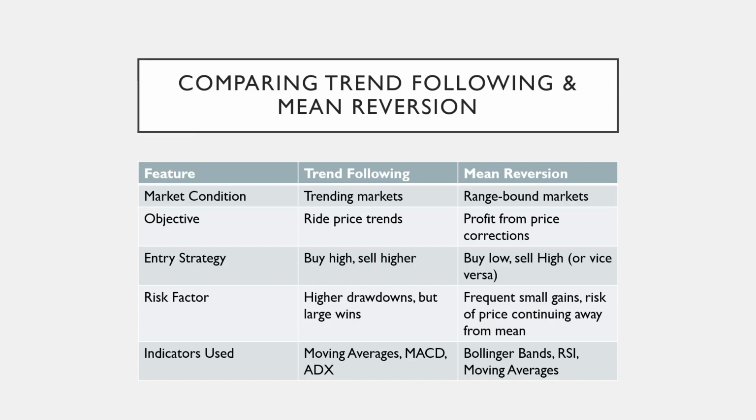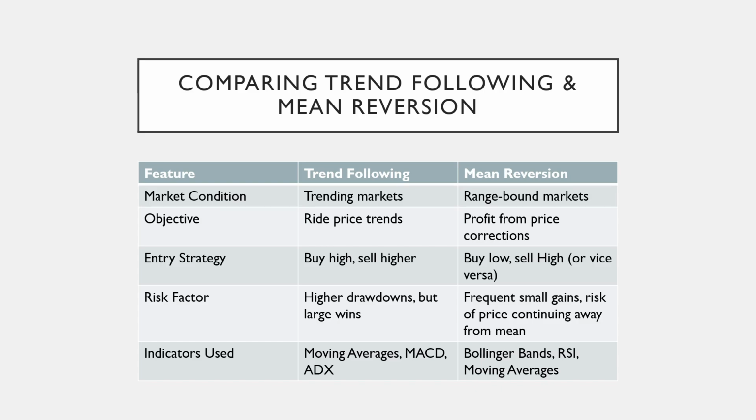This slide compares trend following and mean reversion, two widely used trading strategies. Trend following works best in trending markets, aiming to ride price trends by buying high and selling higher. In contrast, mean reversion is effective in range-bound markets, profiting from price corrections by buying low and selling high.